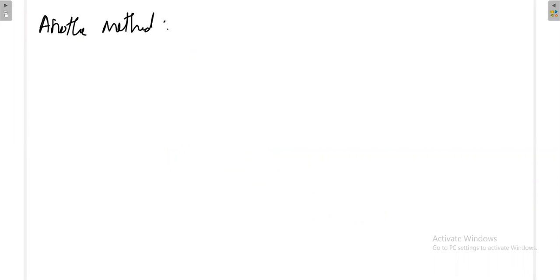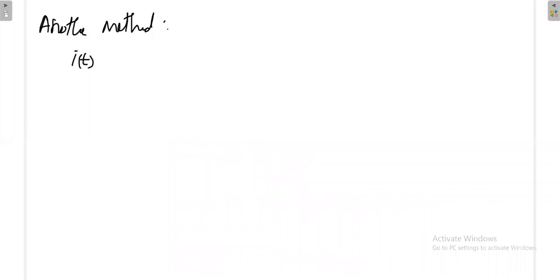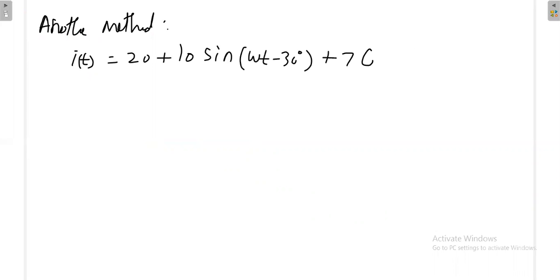Okay, so what is the question? I(t) is equal to 20 + 10 sin(ωt + 30°) + 7 cos(ωt + 40°). Now I know the sin(A − B) formula. What is sin(A − B)? What is the cos(A + B) formula? I can expand. Okay, I can expand.